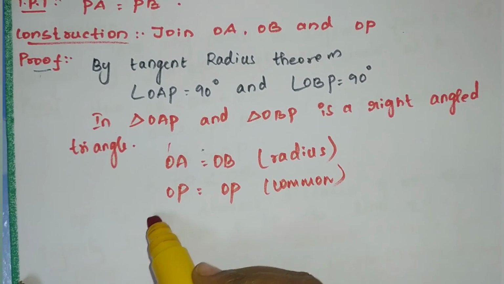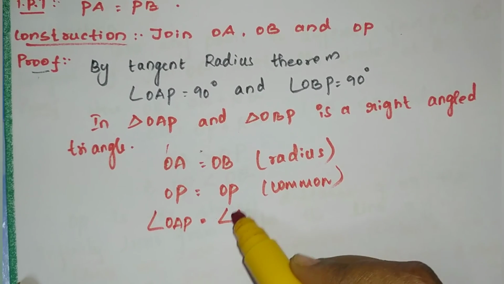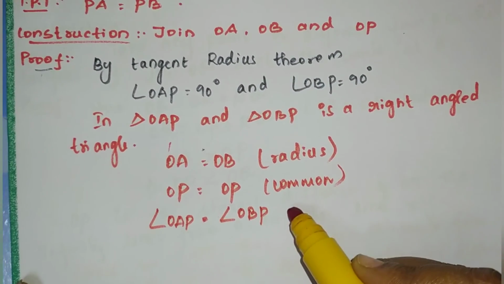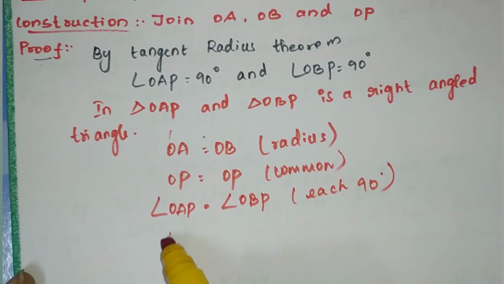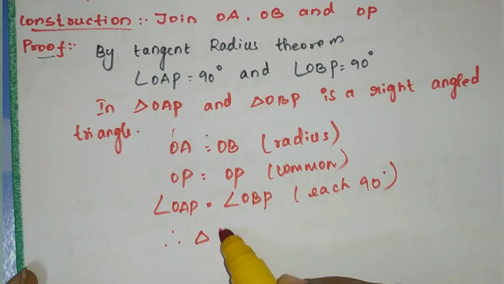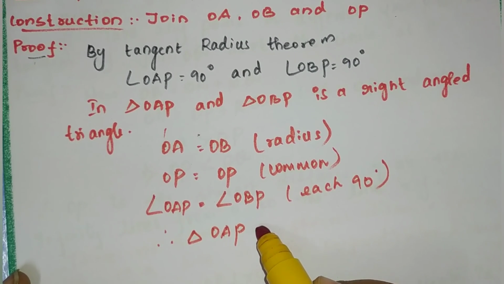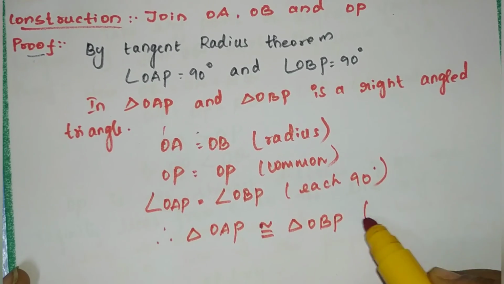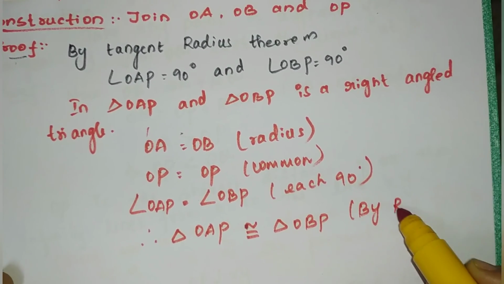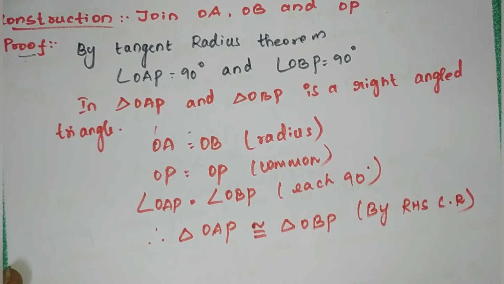And angle OAP is equal to angle OBP, each 90 degrees. Therefore, triangle OAP is congruent to triangle OBP by the RHS congruent rule.